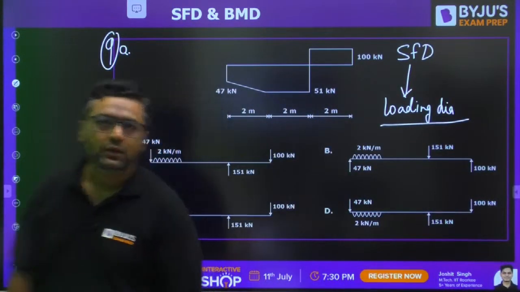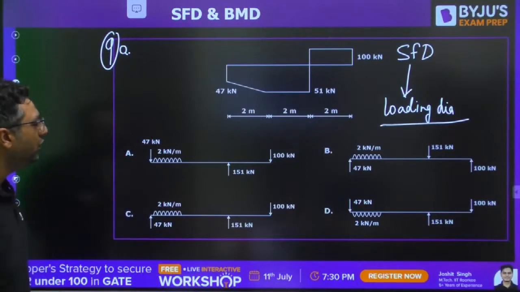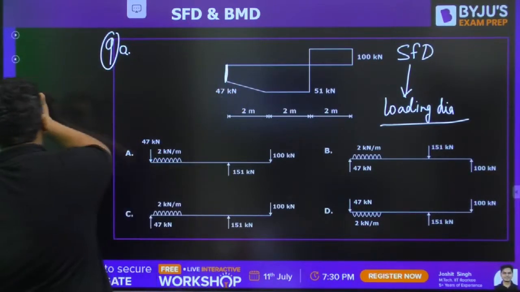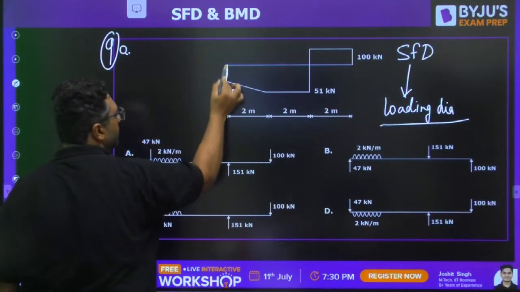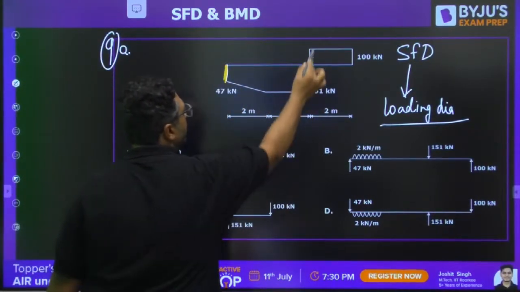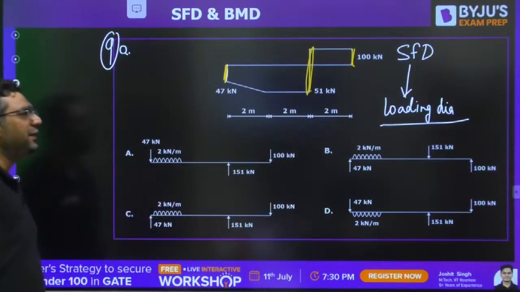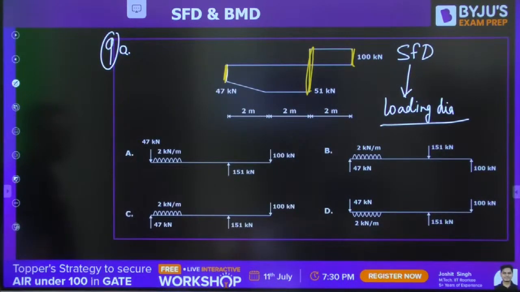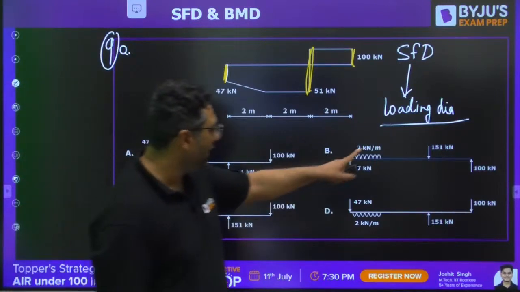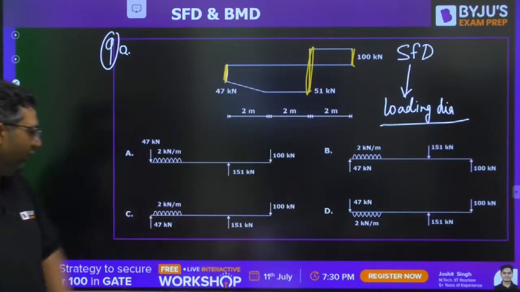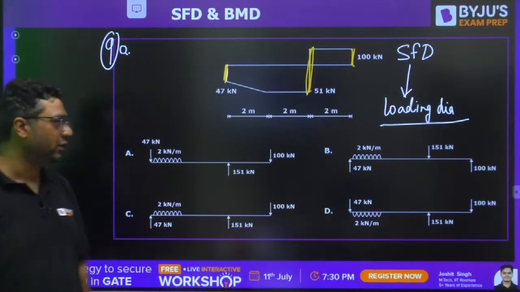Okay. So you can see, first of all, you have a jump here. You have a jump here. Jump here. Jump here. So there must be 3-point loads. Every diagram has 3-point loads.